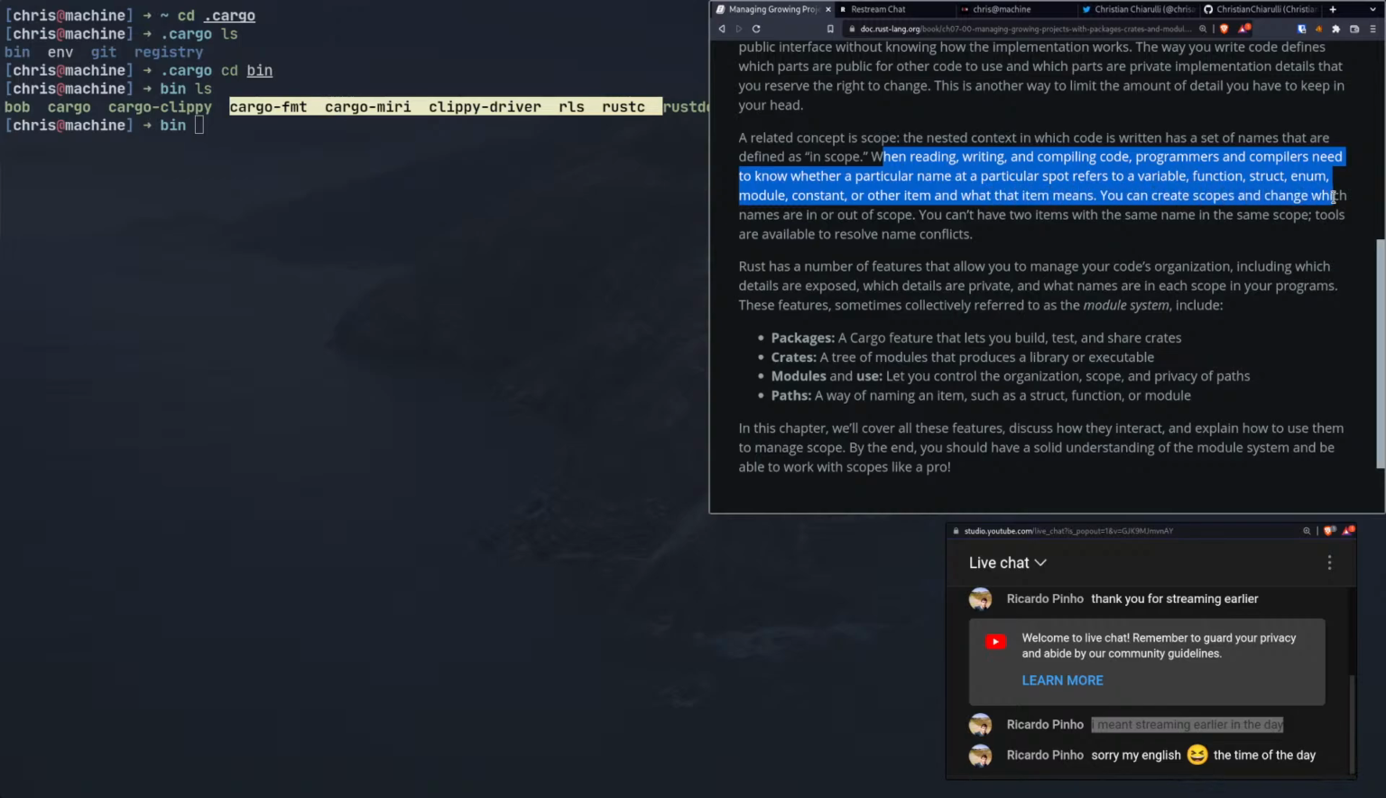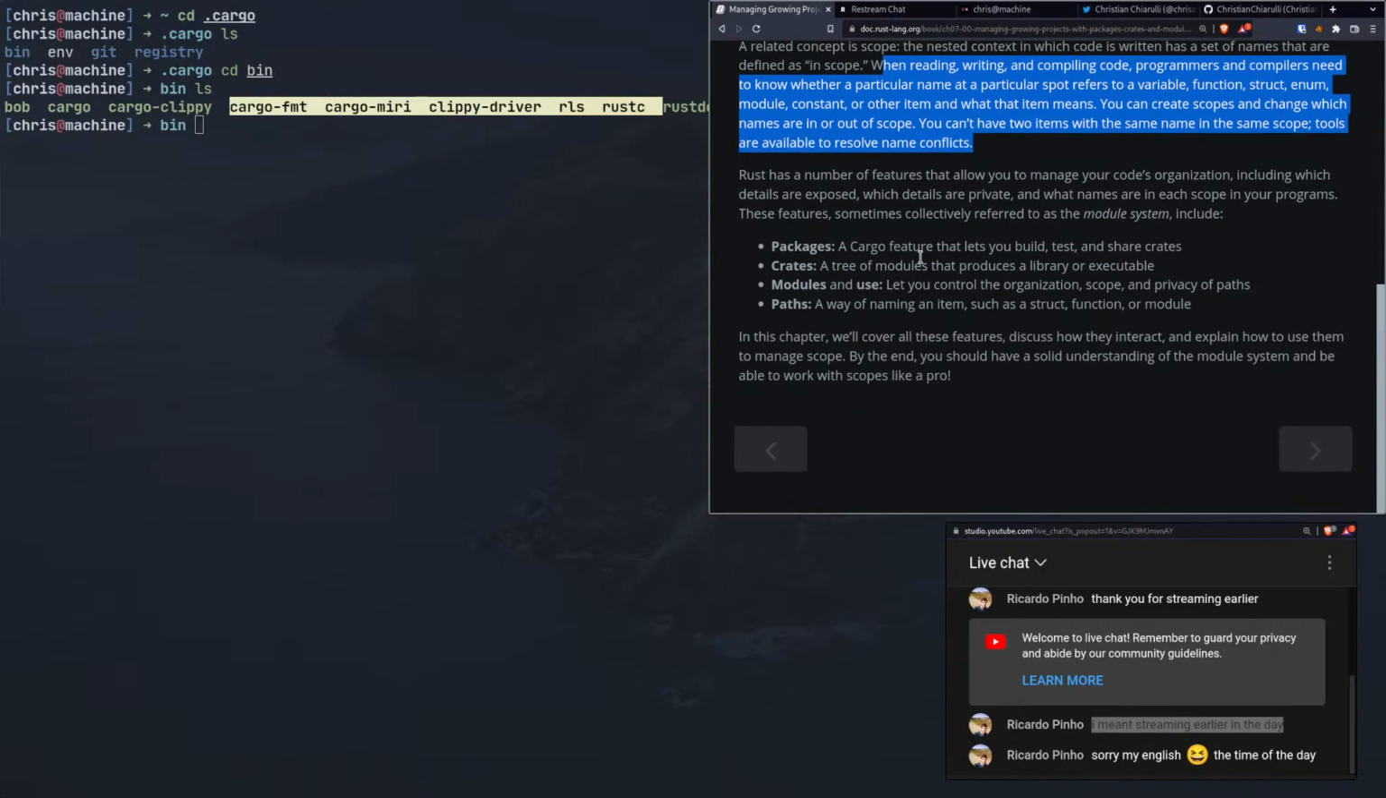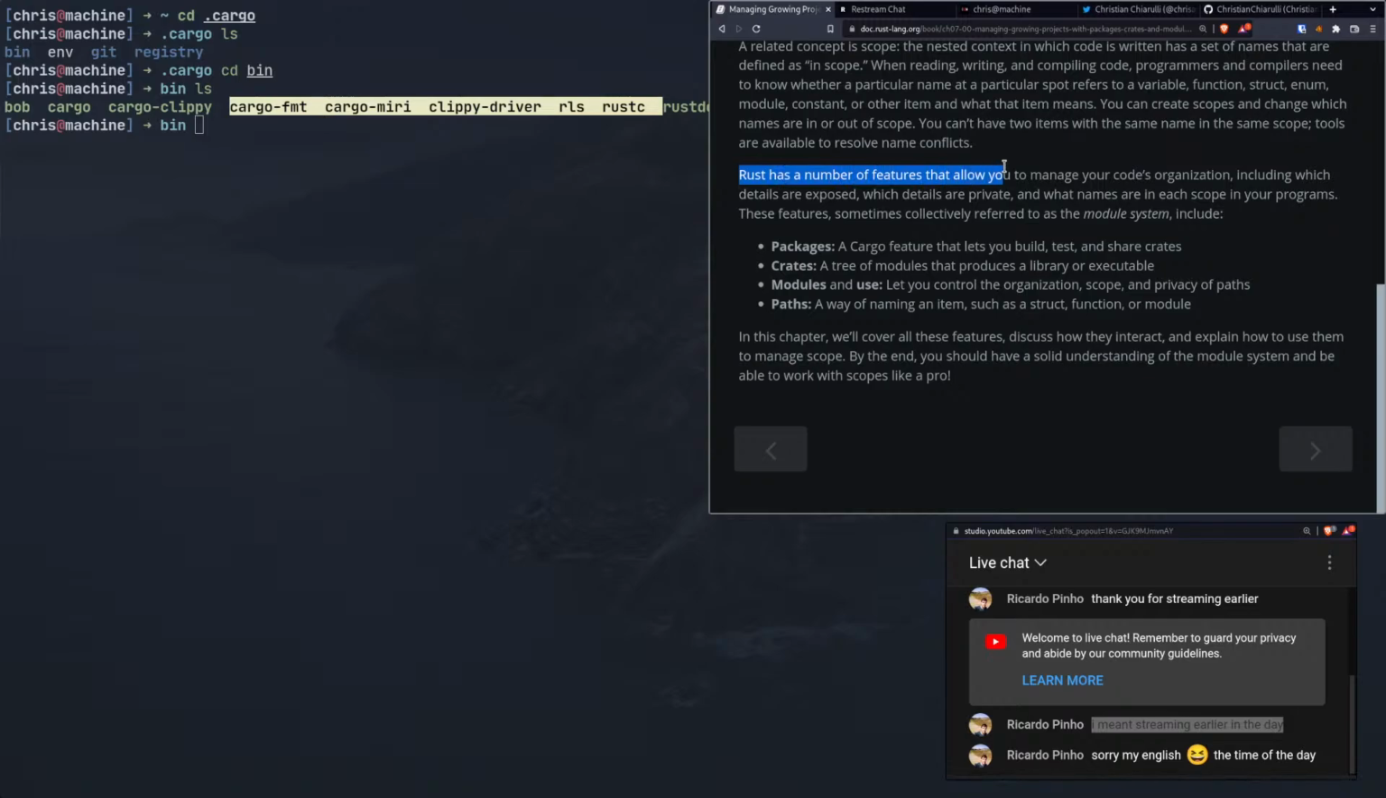You can create scopes and change which names are in and out of scope. You can't have two items with the same name in the same scope. Tools are available to resolve name conflicts. Okay. So Rust has a number of features that allow you to manage your code's organization, including which details are exposed, which details are private, and what names are in each scope in your programs. These features are sometimes collectively referred to as the module system.